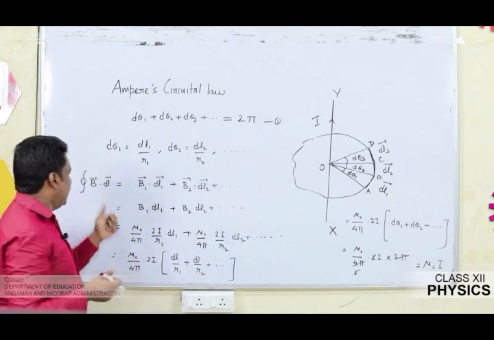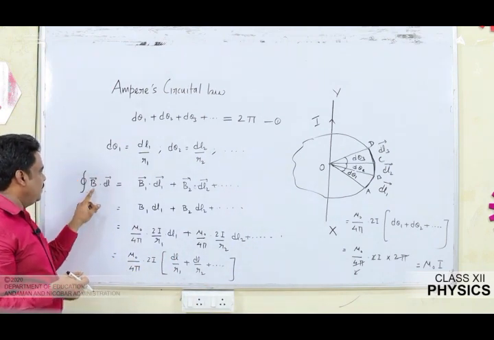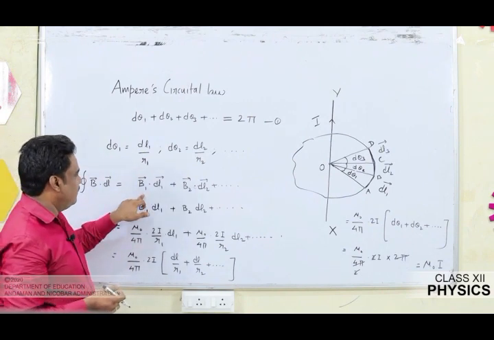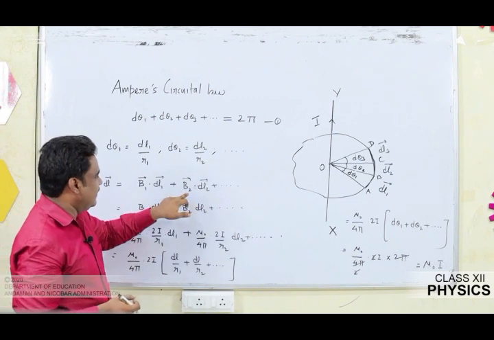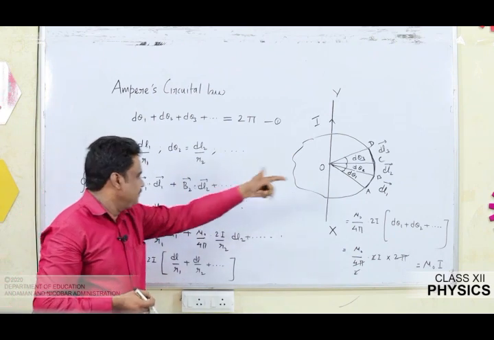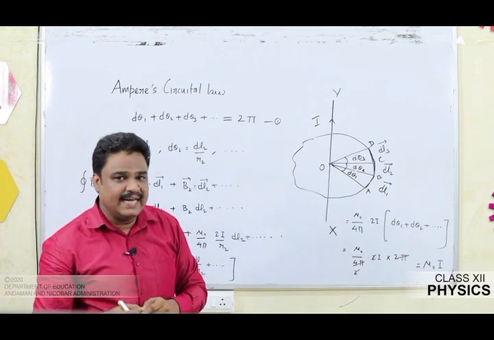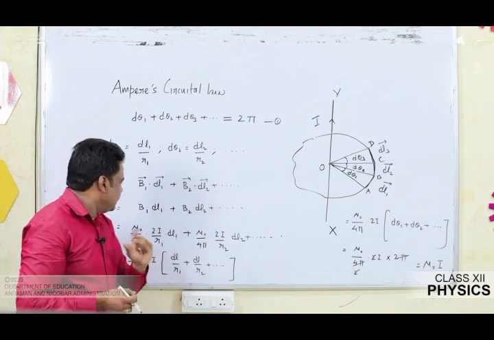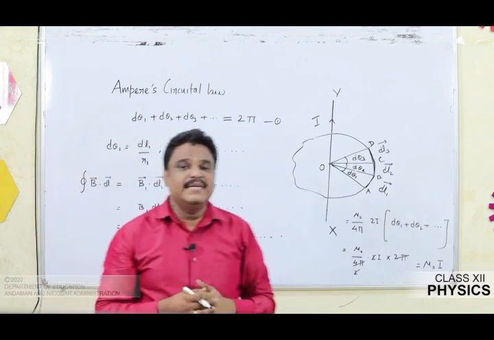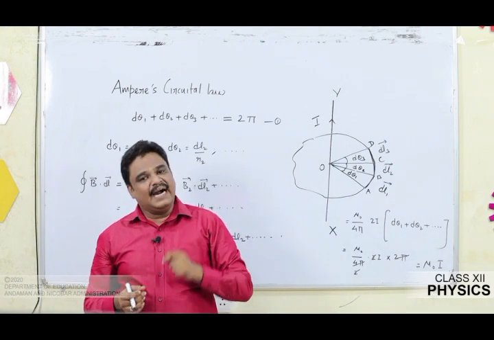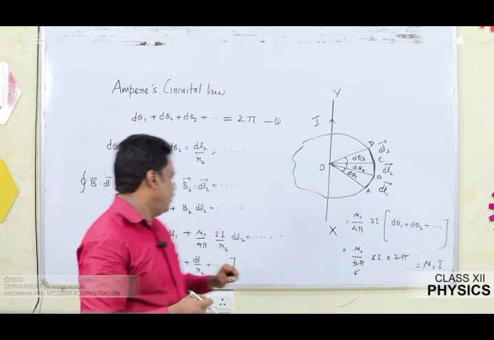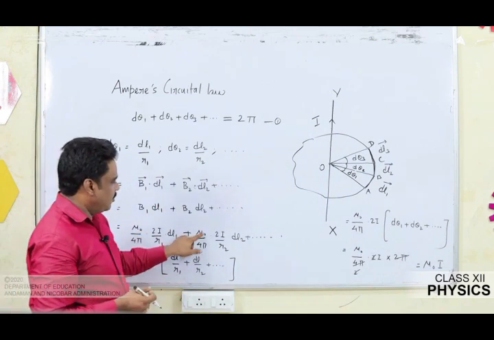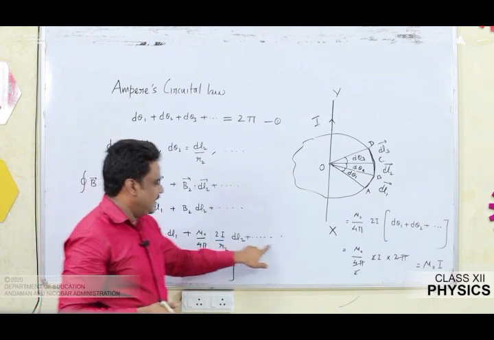Now, I am going to take the LHS of Ampere's circuital law, that is the closed loop line integral of the magnetic field, B dot dl. It can be written as, for the first case, B1 vector dot dl1 vector. Similarly, for the second segment, B2 vector dot dl2 vector, and it continues. Since B and dl are parallel, you are able to see I have removed the dot product. So B1 dl1, B2 dl2 and so on. Now, what is the magnetic field due to a straight conductor? We know it is mu naught by 4 pi, 2I by r. Here the only variable is r1, so all the other things remain the same: mu naught by 4 pi, 2I by r1 into dl1, mu naught by 4 pi, 2I by r2 into dl2, and it continues.